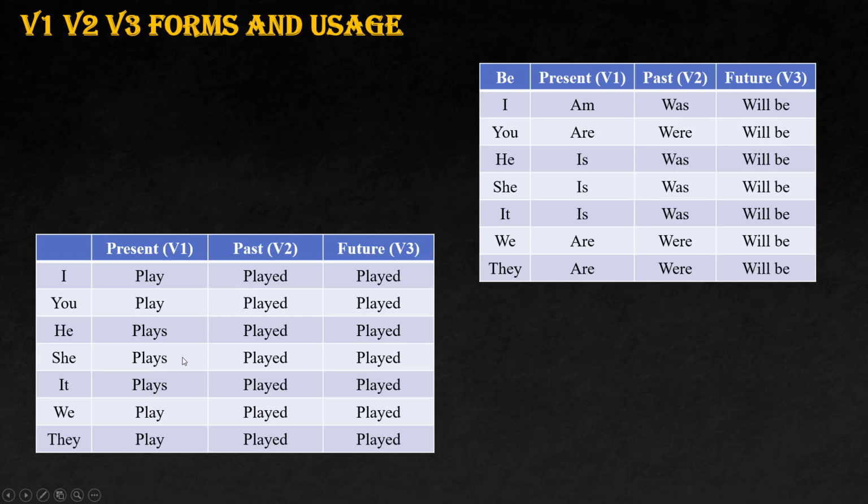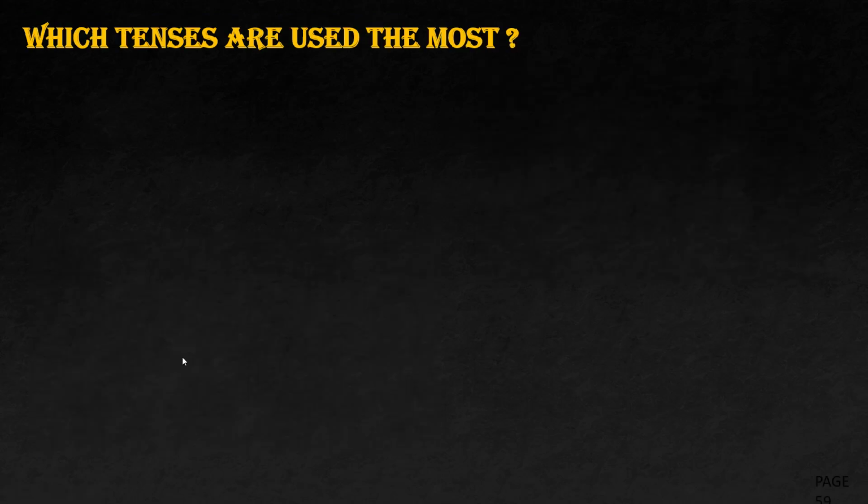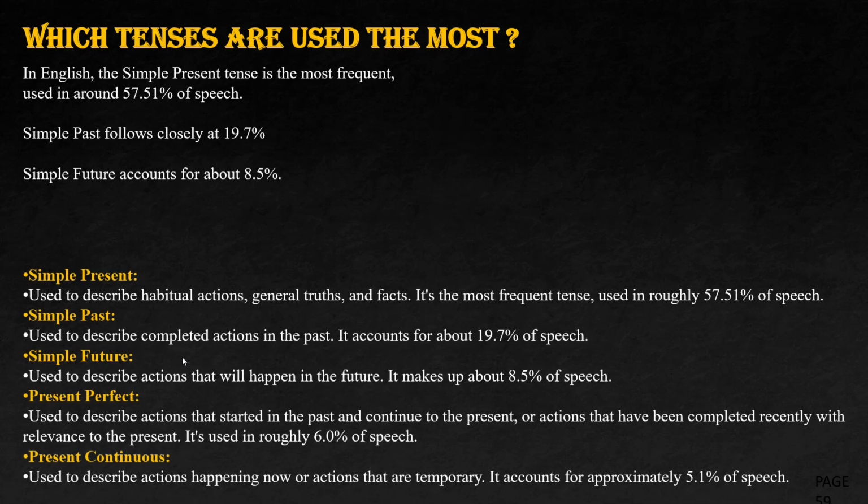Another very important thing is that when it comes to tenses, not all the tenses are used frequently. So which are the most important tenses we should always try to focus on and learn? When it comes to simple present tense, we use it on an average of 58%. So maximum time we use simple present. Simple past, 20%.